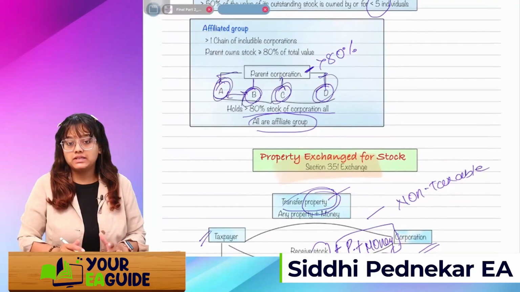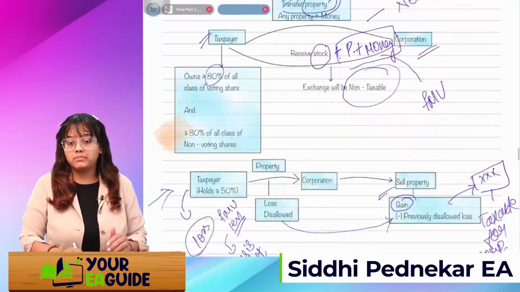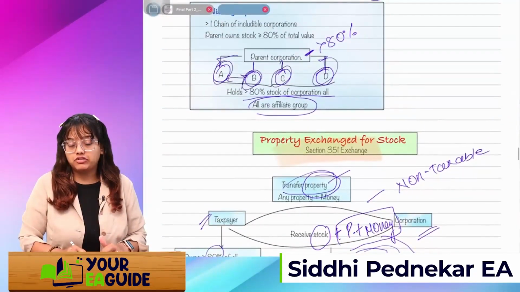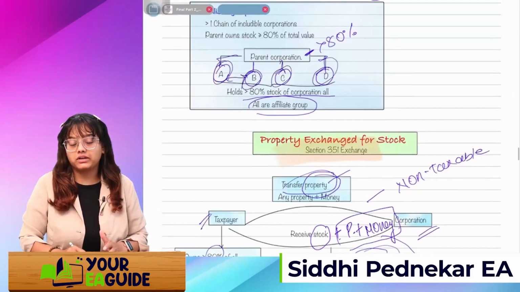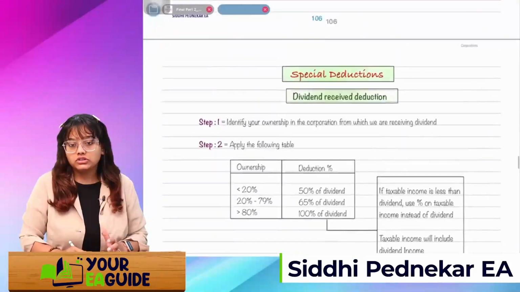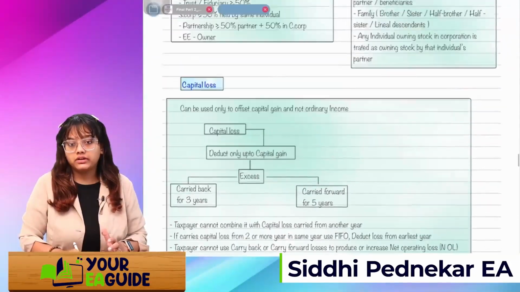So A, B, C, D, all four will be considered related parties. And if A is making any payment to B, and they are both using different accounting methods, then on the basis of cash basis, it will be deducted as and when it is actually paid. Got it?